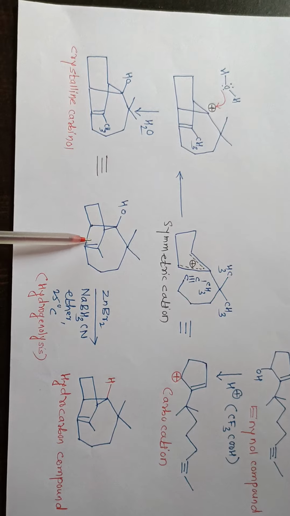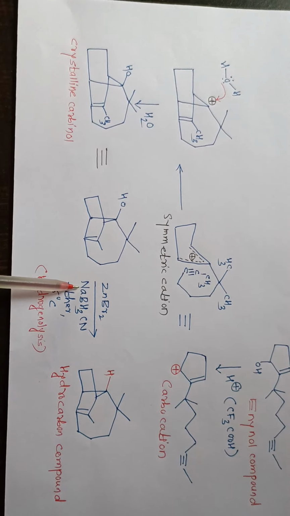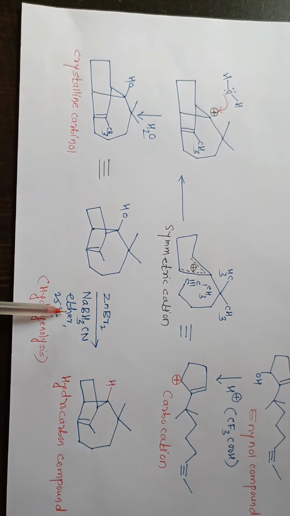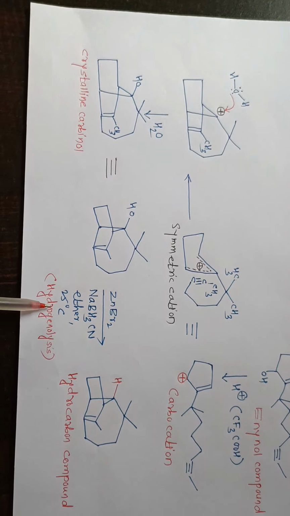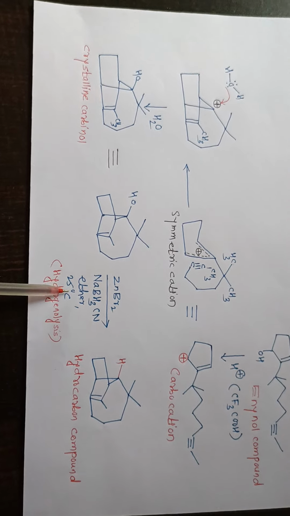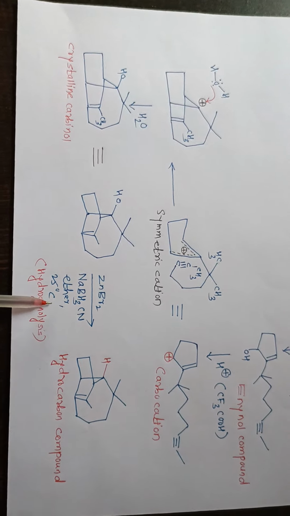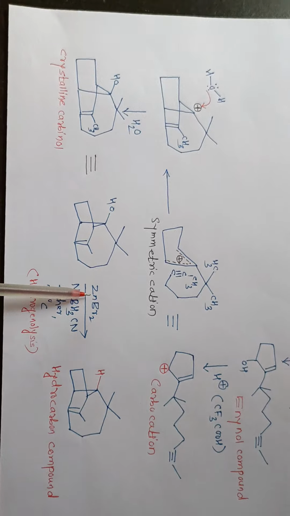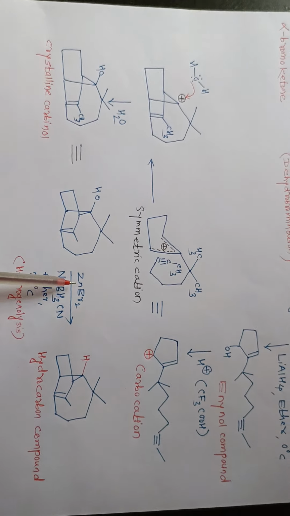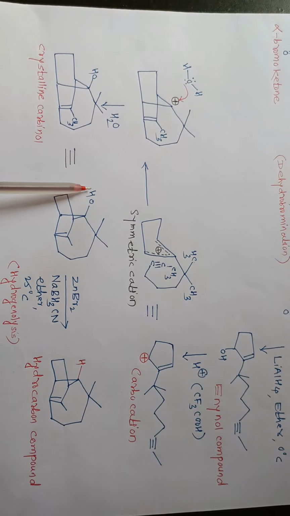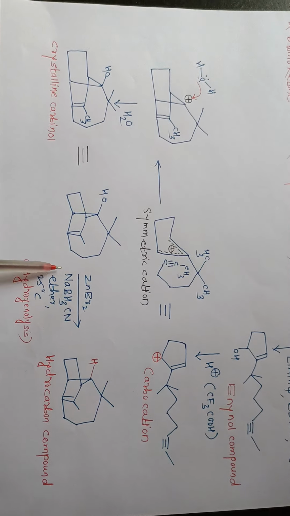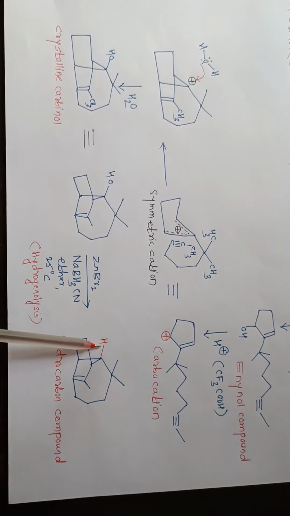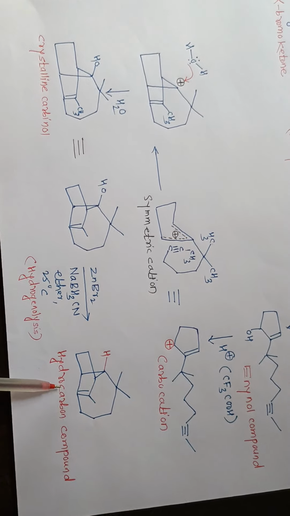Then that carbinol will be allowed to react with sodium cyanoborohydride and zinc bromide in ether solvent at minus 78 degrees Celsius to 25 degree Celsius temperature. So this is hydrogenolysis reaction, and that ZnBr2 will assist ionization of OH group. So that OH group under this type of reaction condition undergoes reduction. There is formation of hydrocarbon compound.